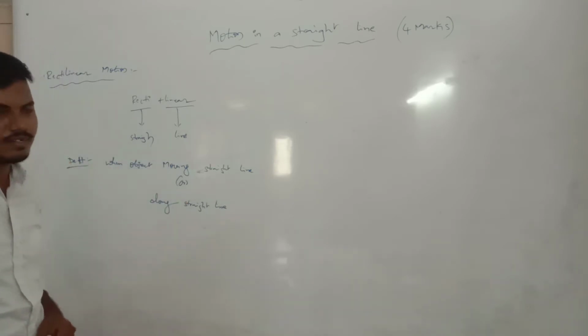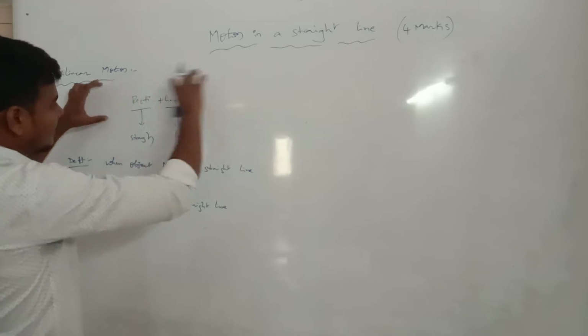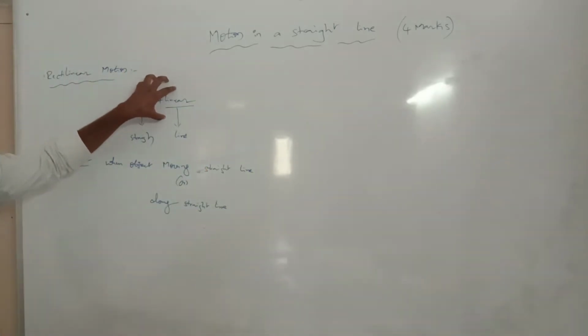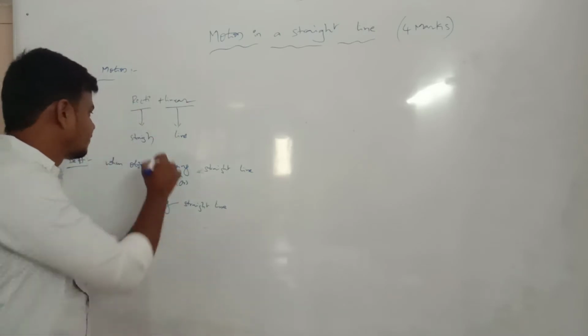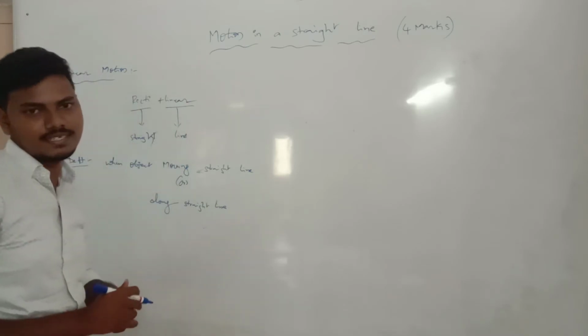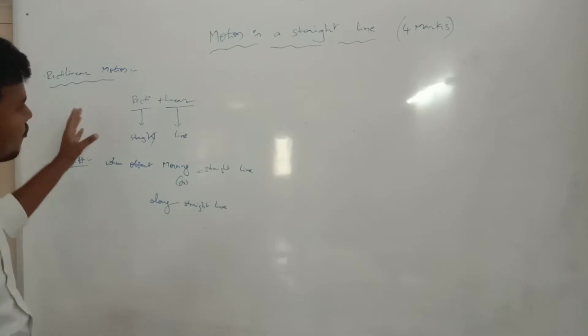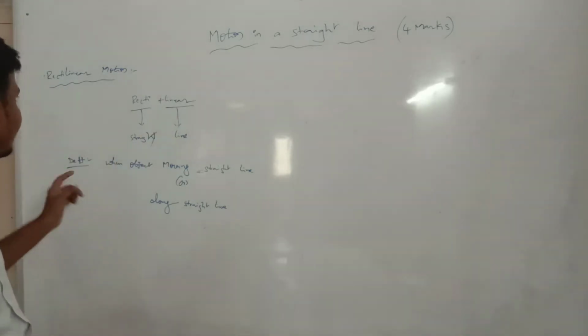Recti means straight, linear means line. When an object moves along a straight line, it is known as rectilinear motion.